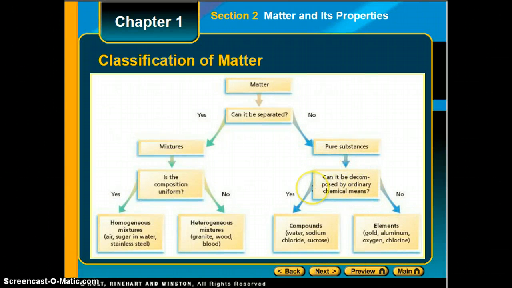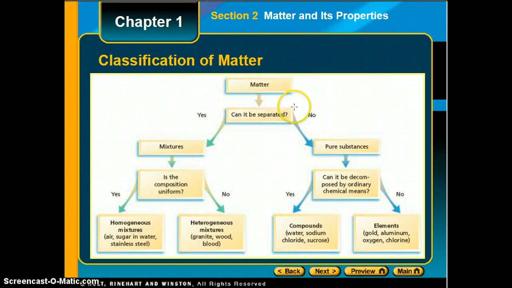If our pure substance can be decomposed or taken apart by ordinary chemical means, then we have a compound. Some examples of compounds are water, sodium chloride, and sucrose, or sugar. Remember, water is made up of hydrogen and oxygen, and chemically we can separate the hydrogen and oxygen. Same thing for sodium chloride and same thing for sucrose.